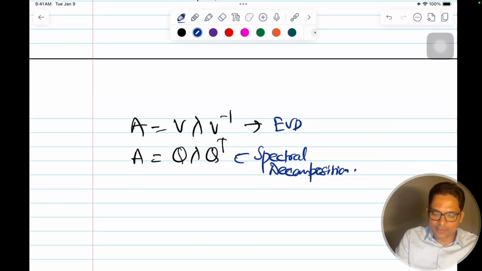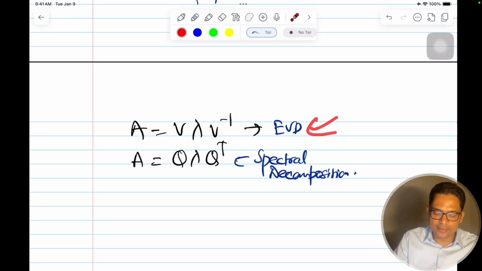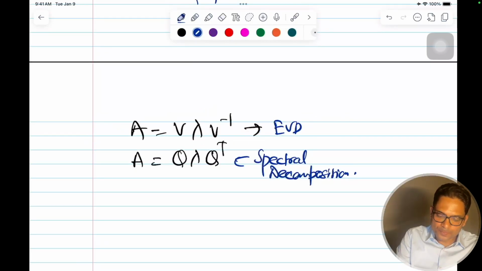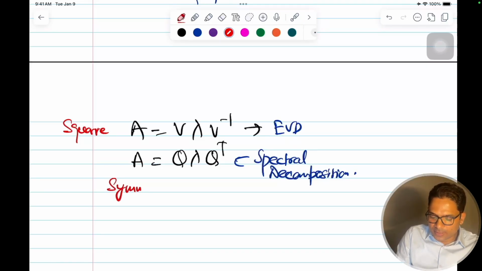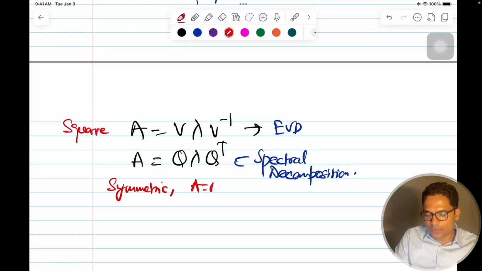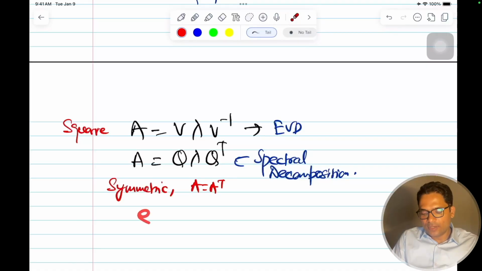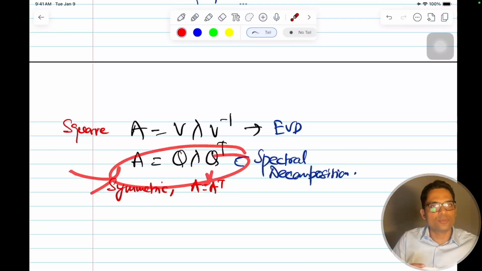Remember, because all these are orthogonal, we have assumed that. The first is for any square matrix, but here this is for symmetric matrices, because only then, for a symmetric matrix A equal to A transpose, for all the distinct eigenvalues I'll get orthogonal eigenvectors. I hope this is clear, why this is preferred, because transpose is easy.